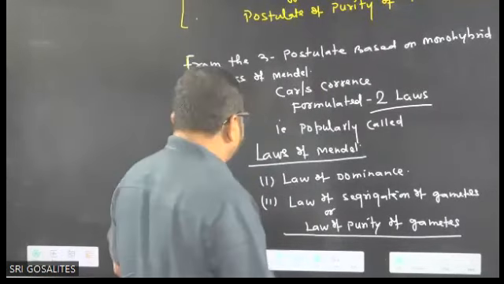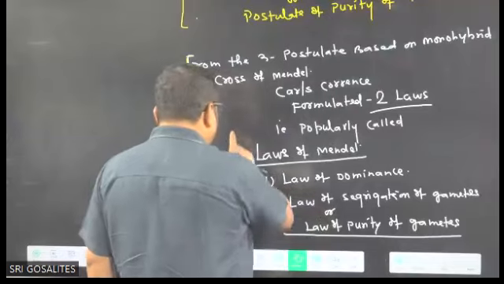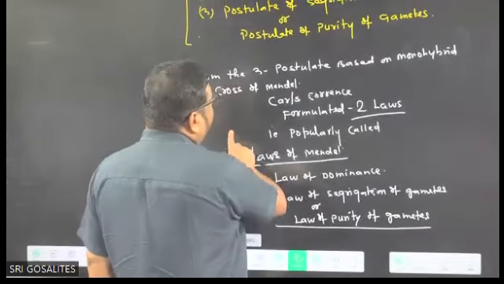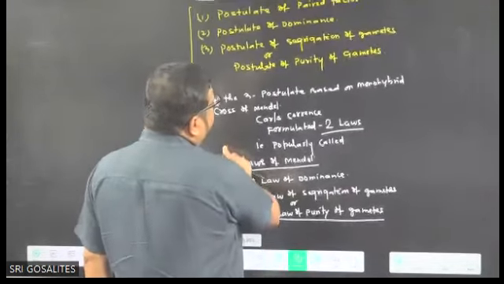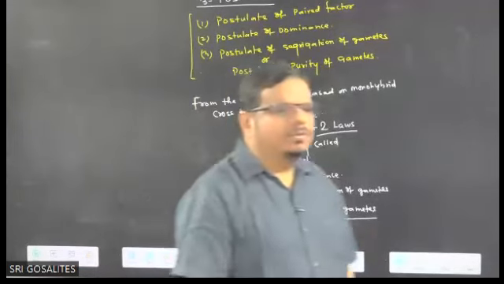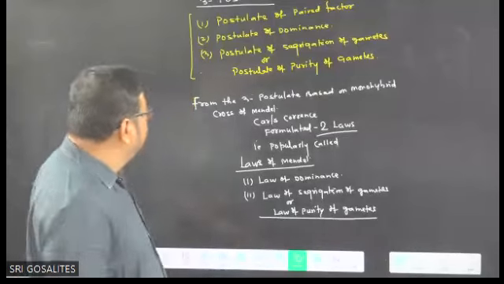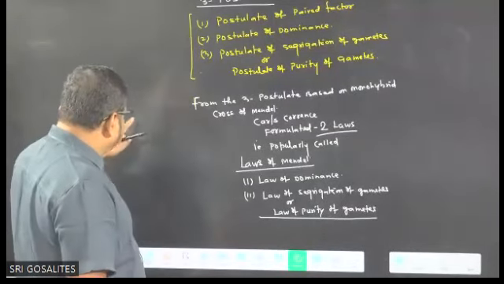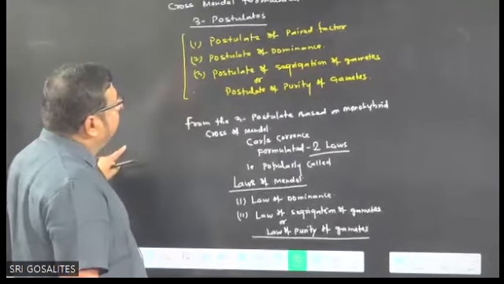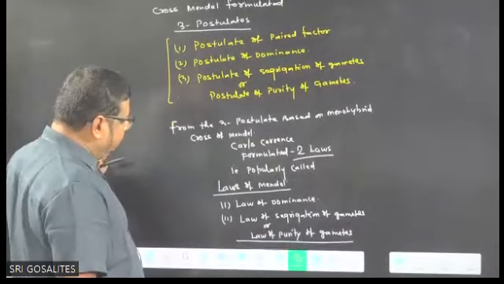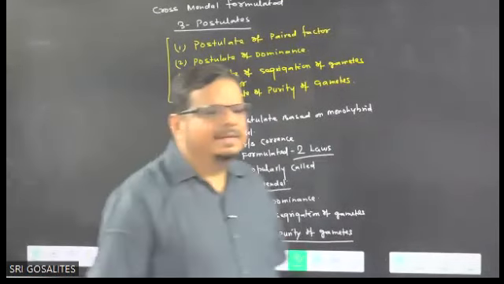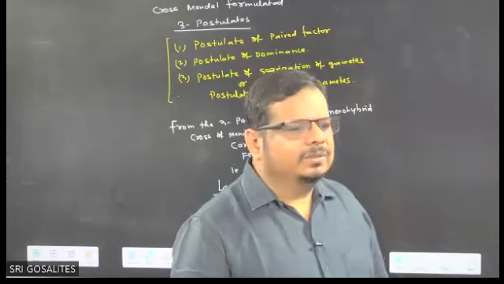So Mendel has given what? How many postulates? You tell me, pin your answer. Mendel has given how many postulates based on monohybrid cross? Three postulates. And all three postulates are based on which cross? Monohybrid cross. Very good.